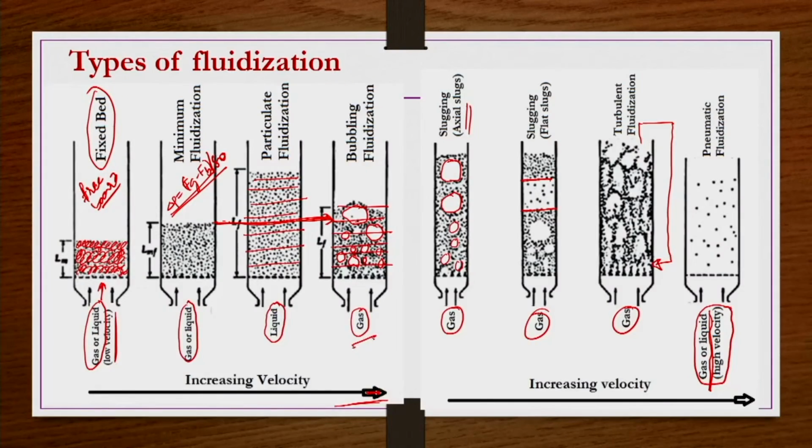On the other hand, even if your fluidizing medium is gas, but the density difference rho p minus rho, between particle and fluid densities, is very large, then even using the gas phase as the fluidizing medium, you may expect some amount of particulate fluidization. So it depends on these properties.